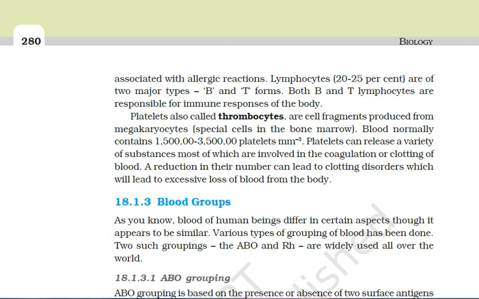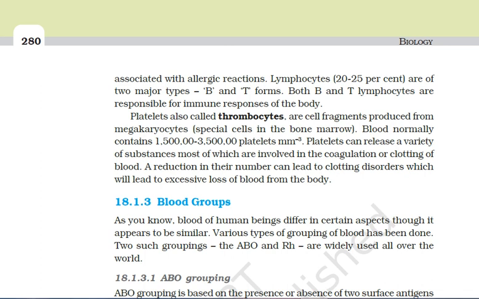And another, I told you at the last, the thrombocytes. The thrombocytes are cell fragments produced from the megakaryocytes, specialized cells. They are very important because they contain various substances required in the clotting of the blood, and a reduction in their number can lead to excessive loss of blood from the body and can even cause so much destruction of the blood. So thrombocytes are again very, very important for our body.